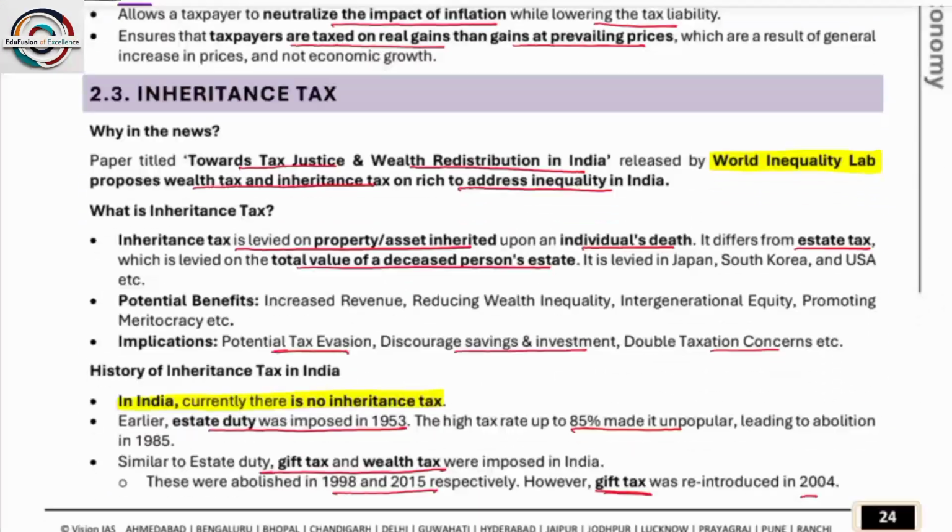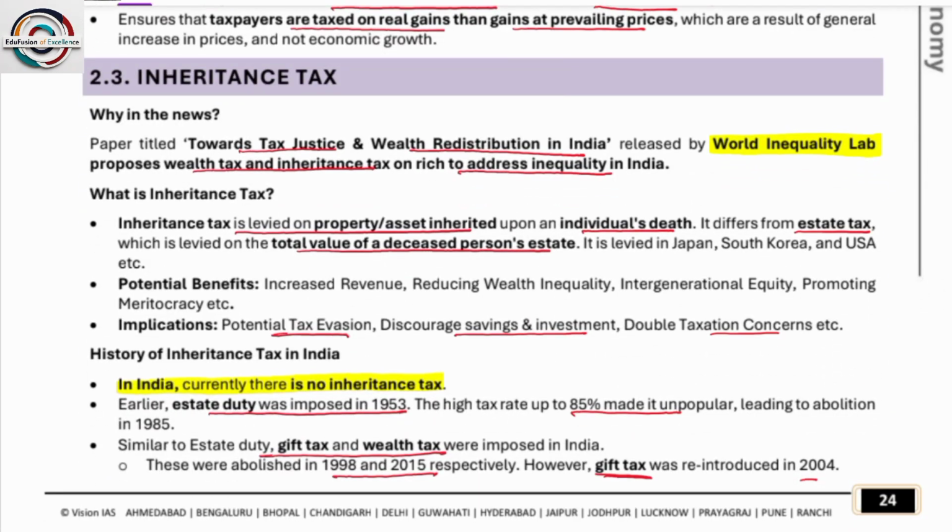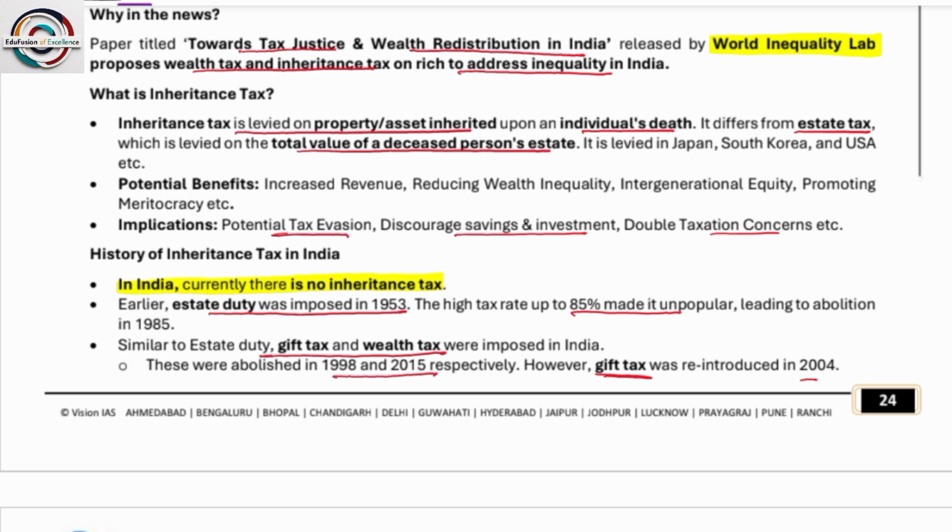So moving to the next, inheritance tax. तो इनहेरिटेंस टैक्स, जब हम प्रॉपर्टी इनहेरिट करते हैं तो उसमें क्या लगता है, देखते हैं. Paper titled Towards Tax Justice and Wealth Redistribution in India, released by World Inequality Lab, proposes wealth tax and inheritance tax on rich to address inequality in India. What is inheritance tax? Inheritance tax is levied on property or asset inherited upon an individual's death. It differs from estate tax, which is levied on the total value of a deceased person's estate.